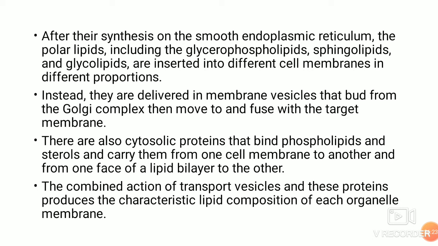There are also cytosolic proteins that can bind to phospholipids and sterols and carry them from one cell membrane to another and from one phase of the lipid bilayer to the other. The combined action of transport vesicles and these proteins produces the characteristic lipid composition of each organelle membrane.